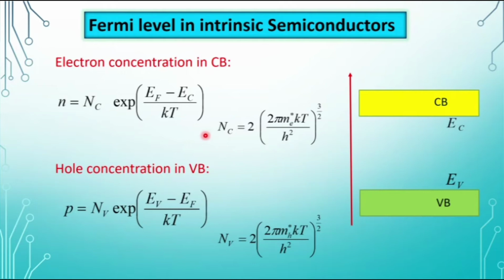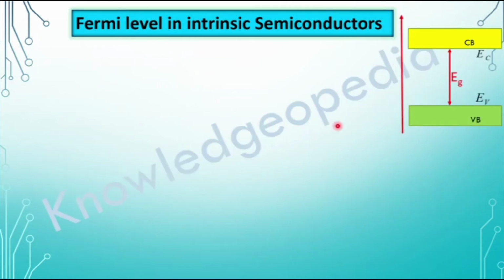If you have not gone through those lectures, I recommend you go through them so that the understanding will be very clear. Now we will consider all these notations in our expressions. This is the bottom of the conduction band represented by Ec, the energy of the top of the valence band is Ev, and the energy gap between the conduction band and valence band is equal to Eg.